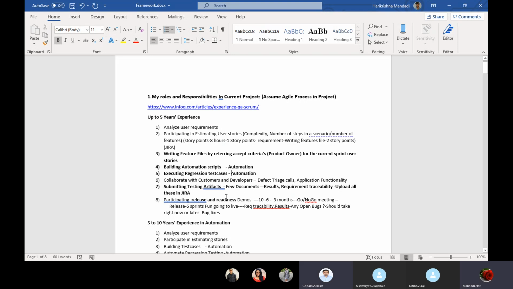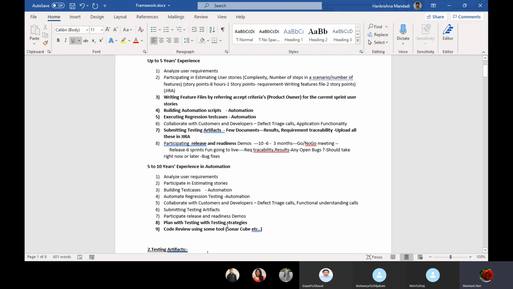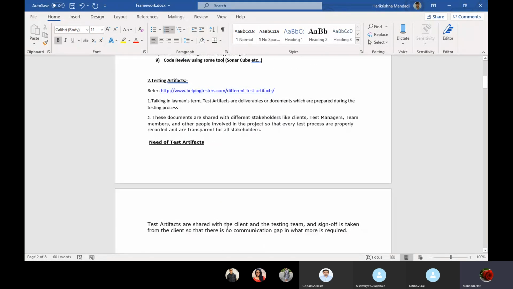So these 8 points are enough for showing a manual and automation profile. You have all the points here, but see the way the description is written. I want to see some difference in the next interview which I am going to take this weekend about testing artifacts. It may take half an hour, but you will get a lot of knowledge in this.